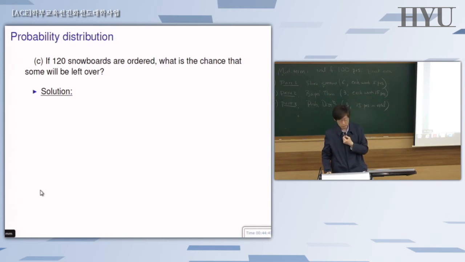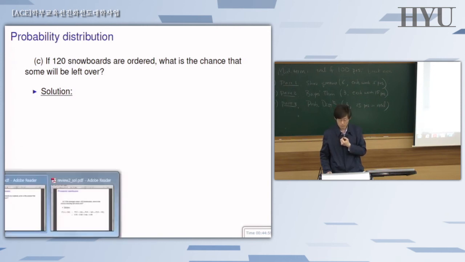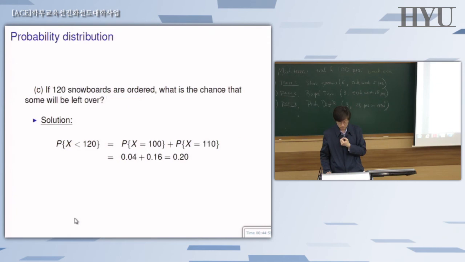So what do you get? What's the answer for the last part? 0.20, 20%. Yeah, 20%. Yes, that only includes the first two cases. Demand is strictly less than 120, either 100 or 110, and you add up the probabilities for each, and then you get the final answer of 0.20.